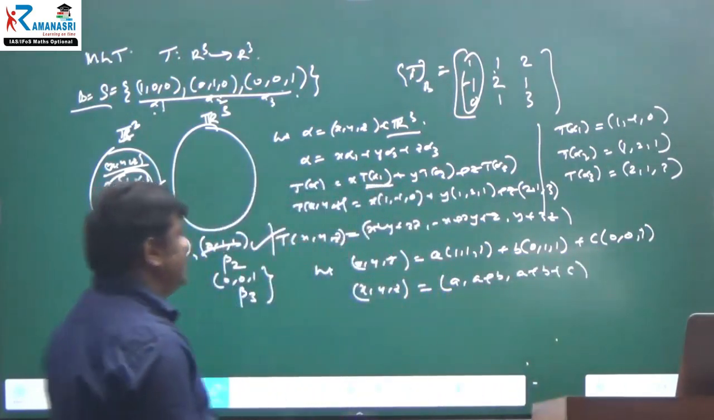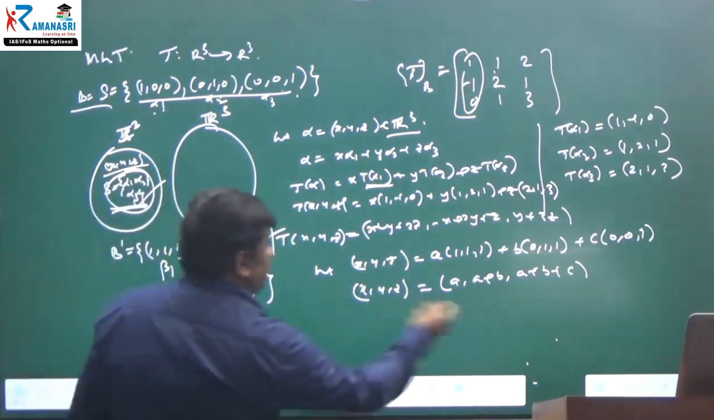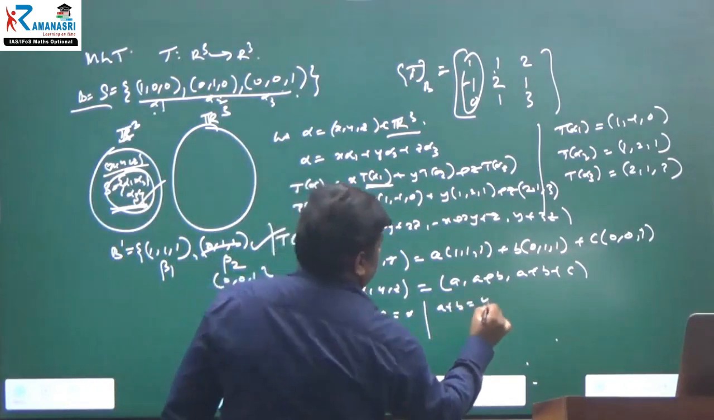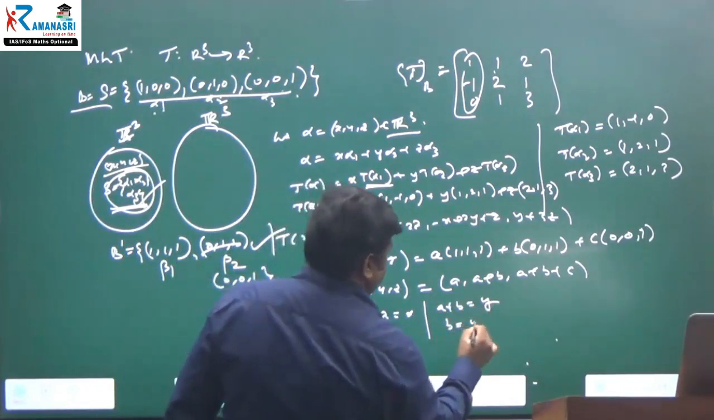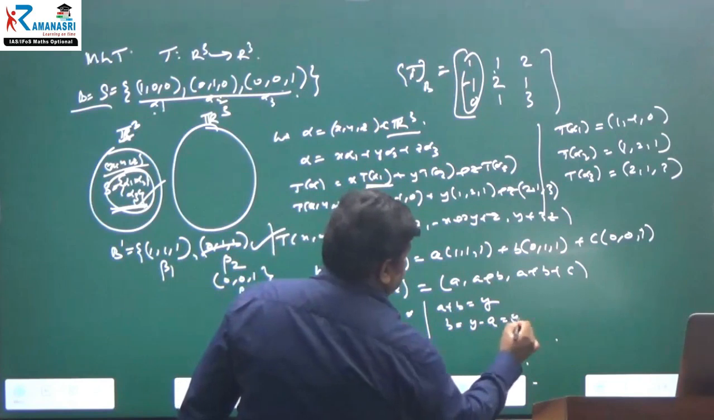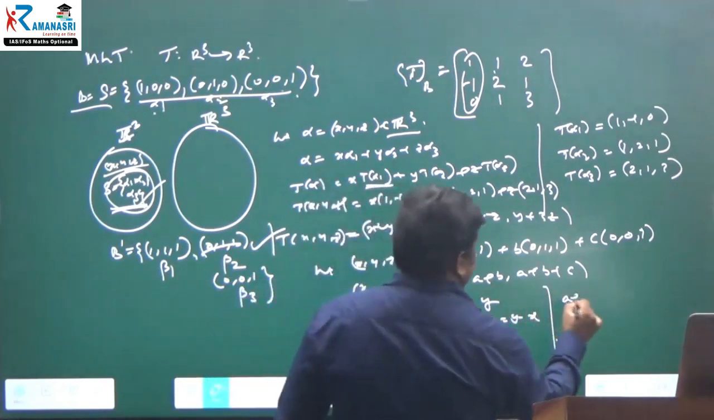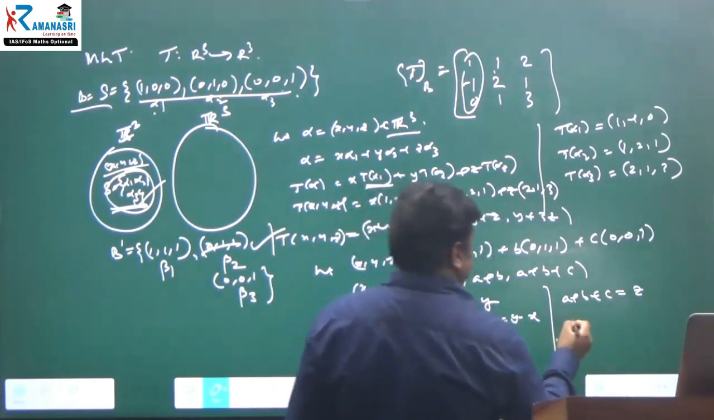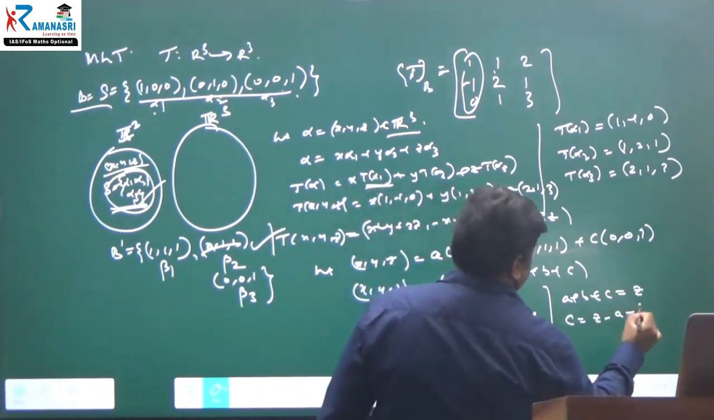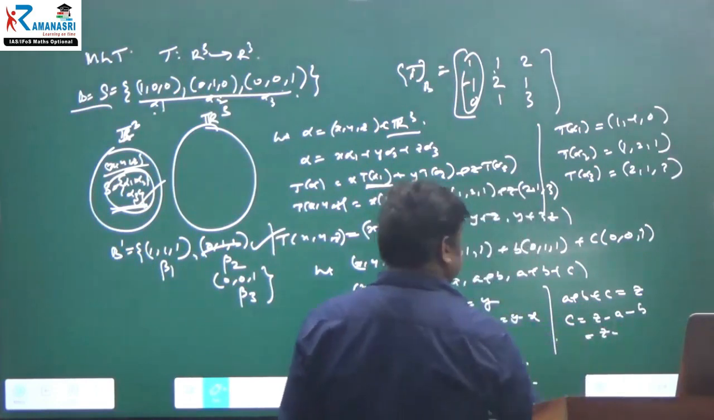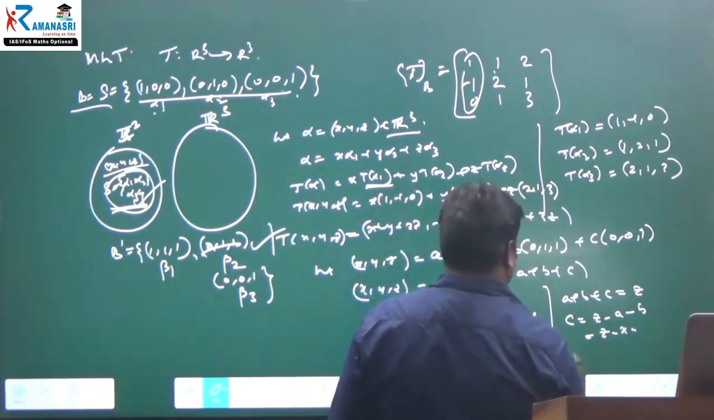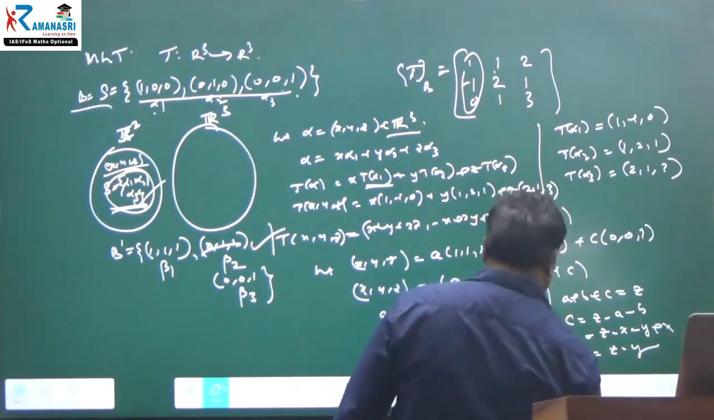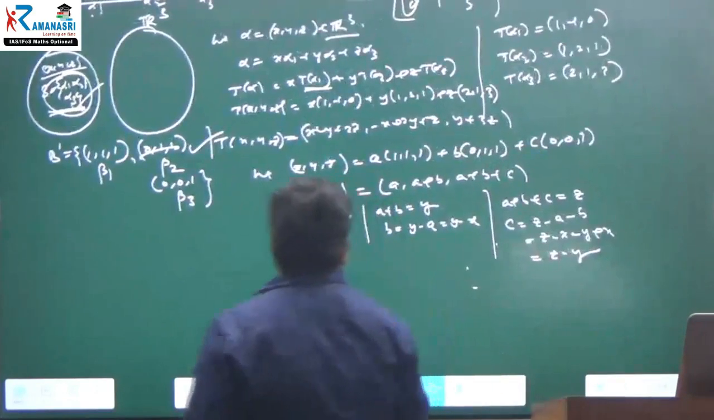Right. Now you can equate a is equal to x. Next, a plus b is equal to y. What about b? B is equal to y minus a, nothing but y minus x. What about a plus b plus c? It is equal to z. What about c here? C is equal to z minus a minus b, that is z minus x minus y plus x, which equals z minus y. Therefore, I got the scalars a, b, c in terms of x, y, z.